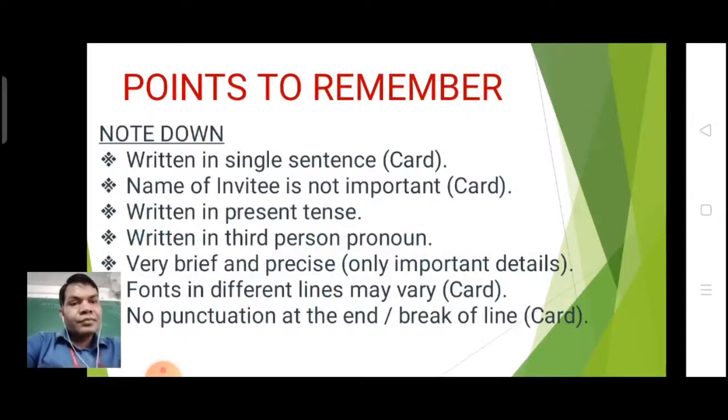So let us go through these points which we must keep in mind, and you have already gone through these points. I made you write them. Whatever you write should be in a single sentence. Don't use a connector to join two sentences.